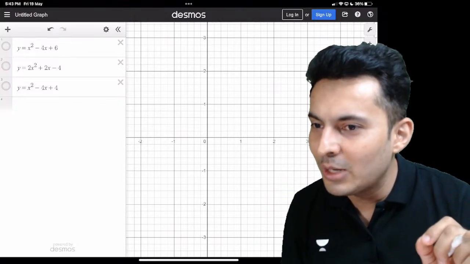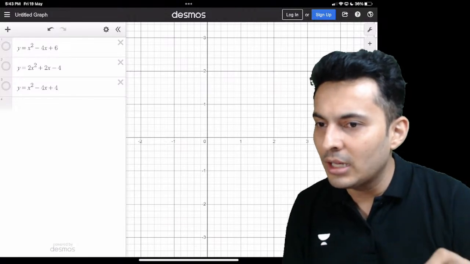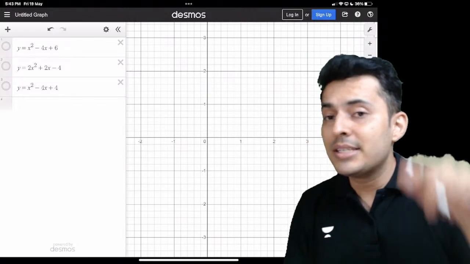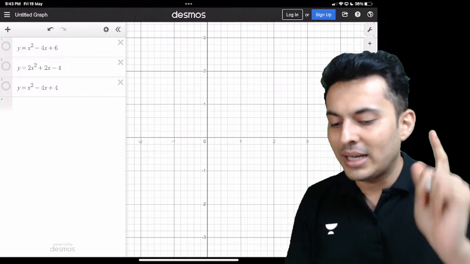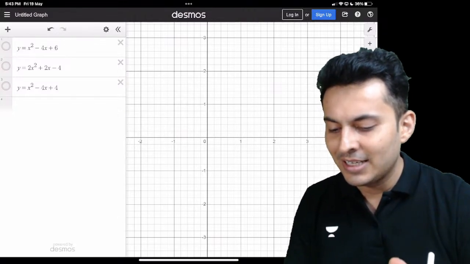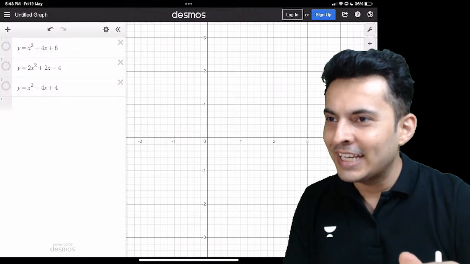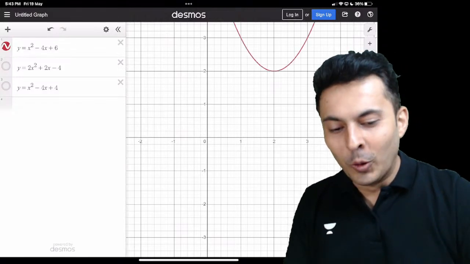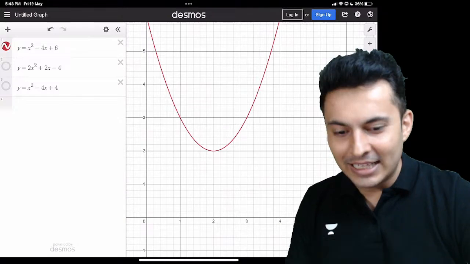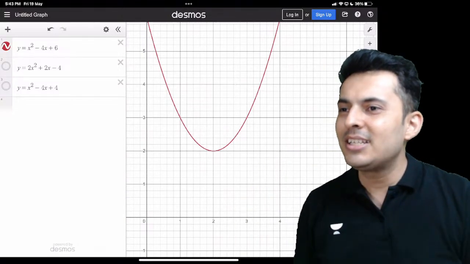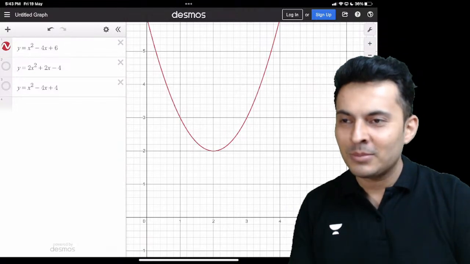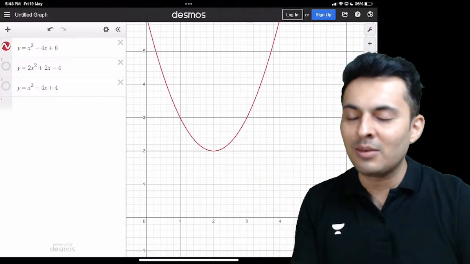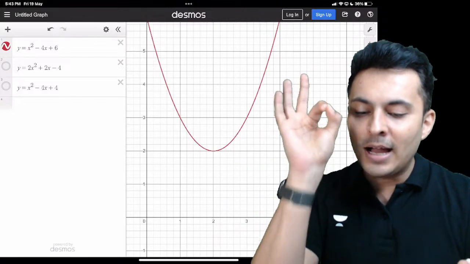Is it a quadratic equation? I think it should open up. y is equal to x square minus 4x plus 6. So let's see how the graph will look. Look at it. The graph looks like this, like a cup. What is this shape called? Is it some random shape? No, it is a specific shape. It is called a parabola.